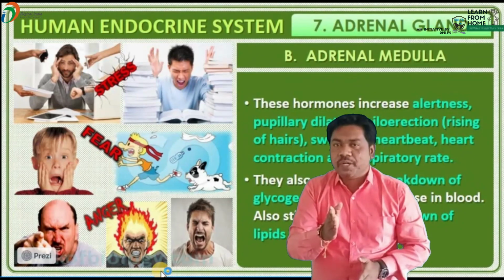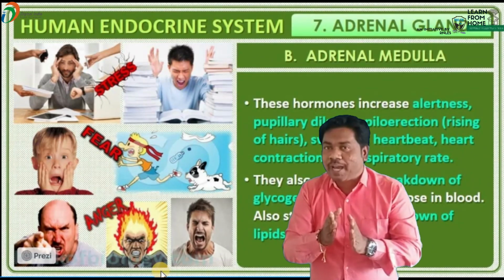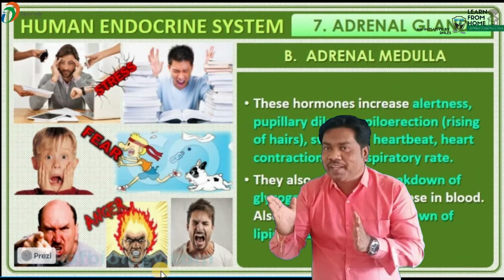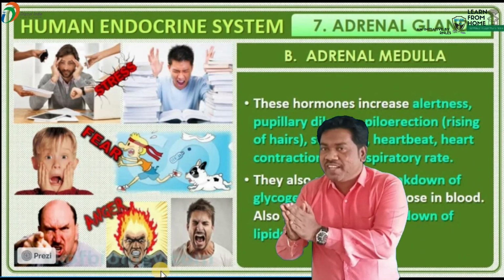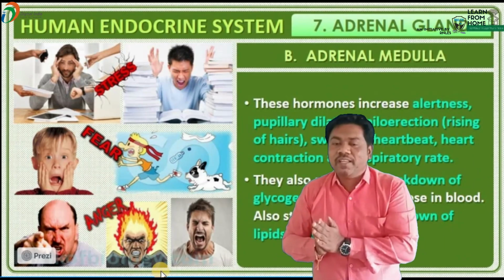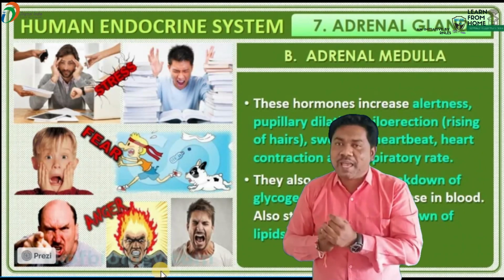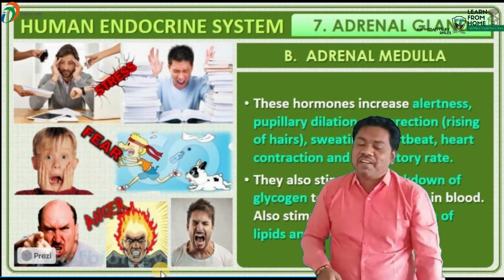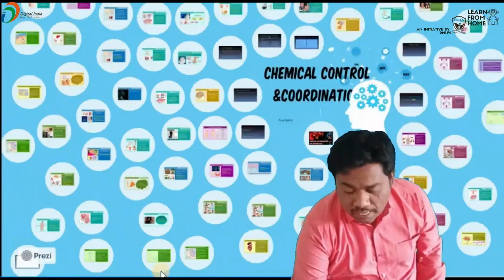Tyrosine is converted into dopamine. Dopamine is known as the happy hormone. Again dopamine is converted into noradrenaline, and noradrenaline is converted into adrenaline. This adrenaline hormone is also known as the emergency hormone. It is also known as the fight and flight hormone. So this is about the adrenaline hormone.